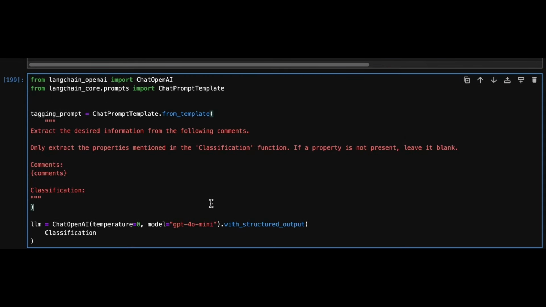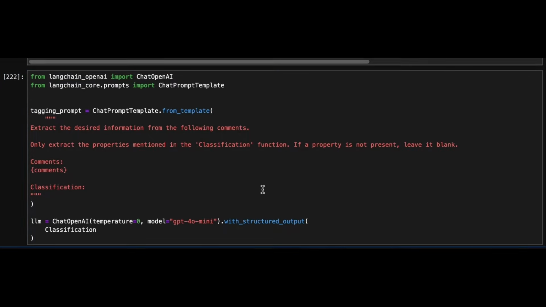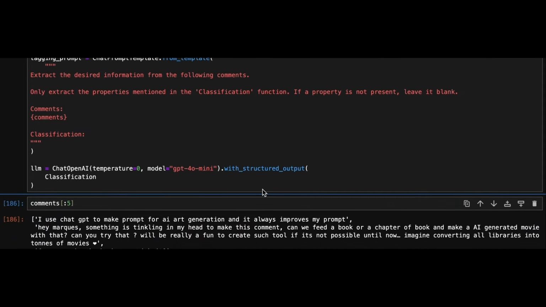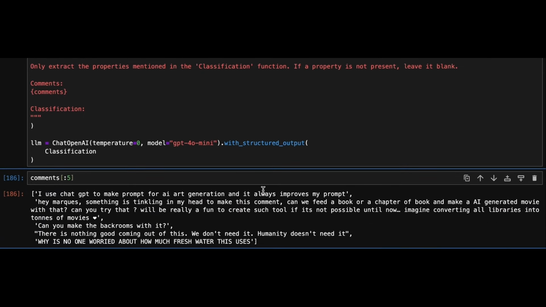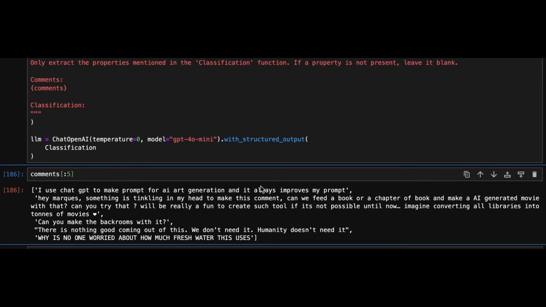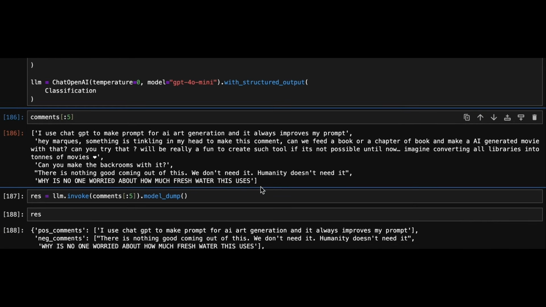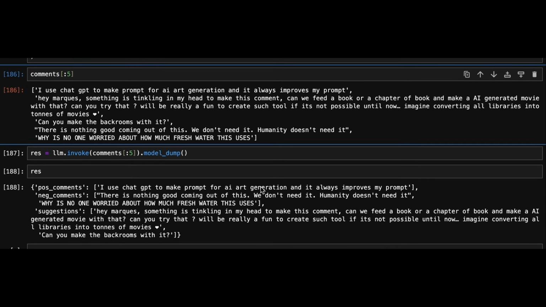We will define our prompt template where we explicitly instruct the LLM to extract only the properties mentioned in the classification class. We'll use the GPT-4o mini model with a temperature setting of 0 to ensure deterministic or predictable outputs. Additionally, we'll specify the output structure with the with_structured_output method, which will use the defined classification class. Now let's test it out by evaluating a few sample comments. We'll invoke the LLM to classify the sentiment of these comments. We use the model_dump method here to return the response as a dictionary of classifications.